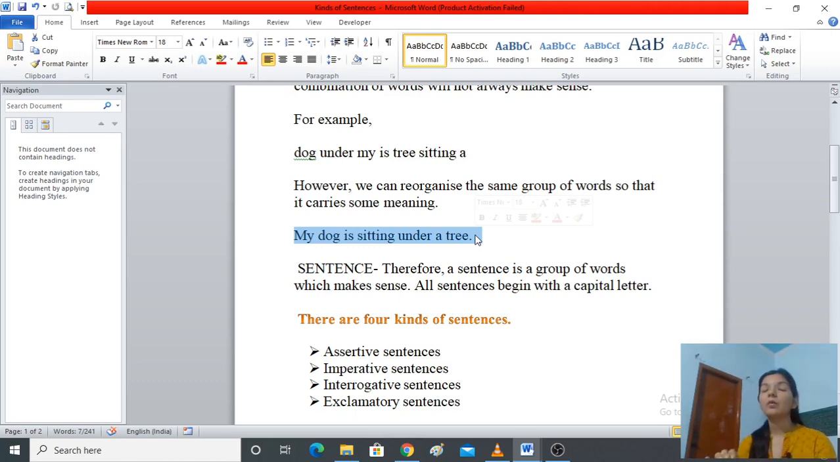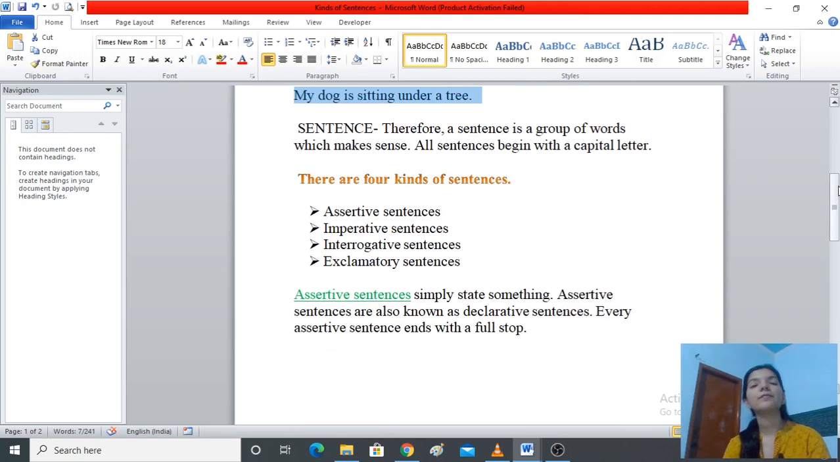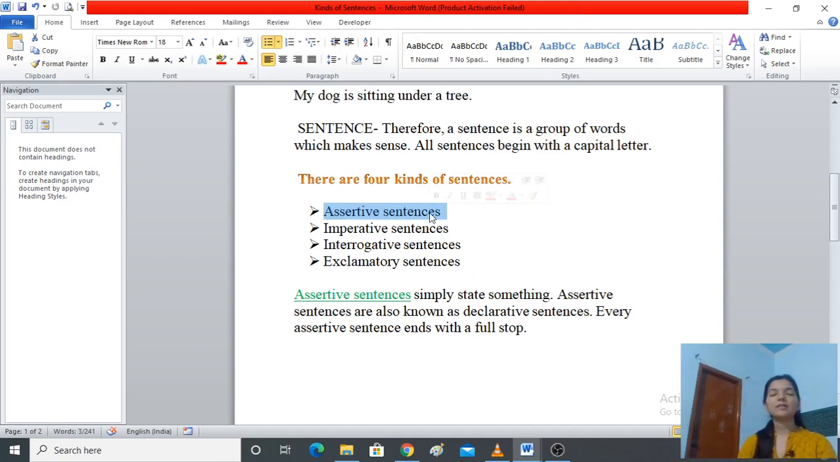Fine. Now all sentences begin with a capital letter. There are 4 different types of sentences. First one is assertive sentence. Assertive sentences are also known as declarative sentences. Now why are they known as declarative sentences?